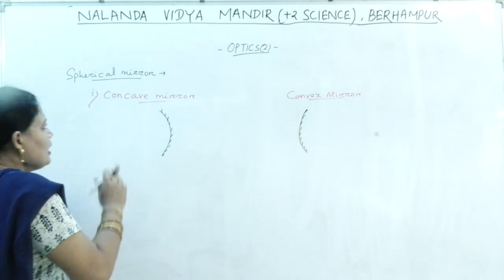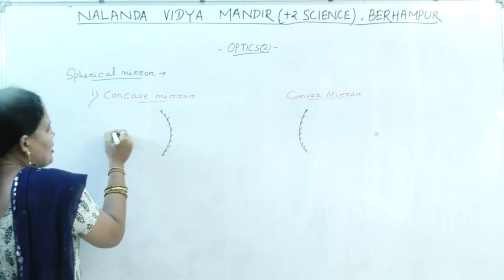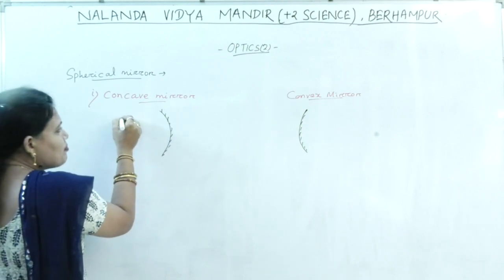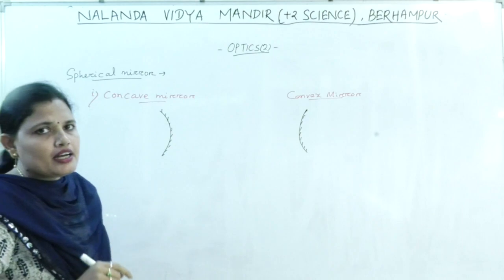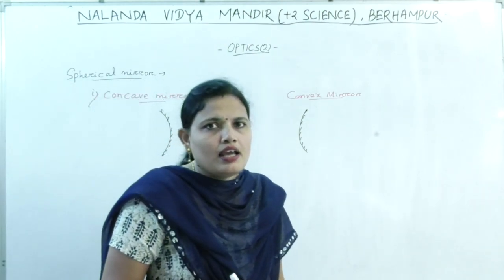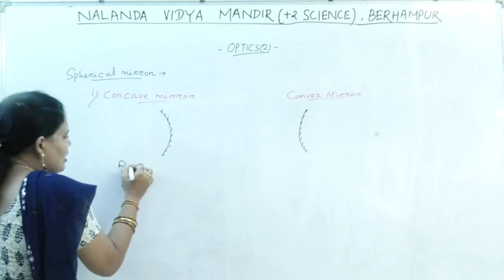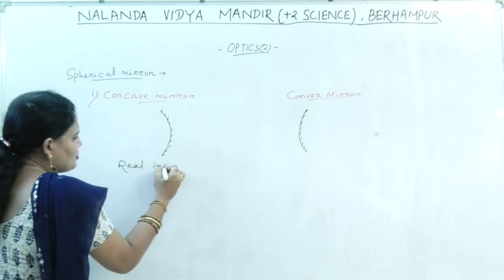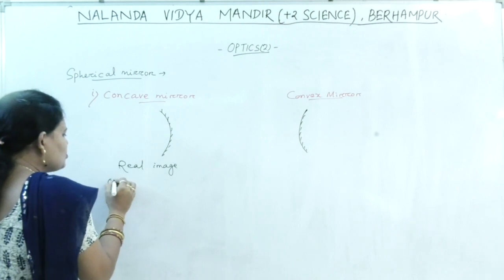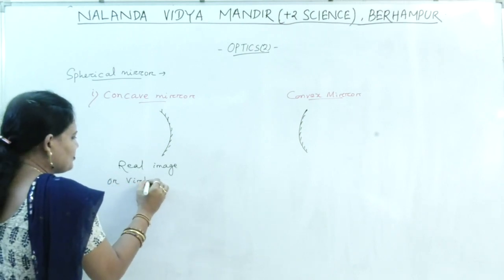Okay? In case of concave mirror, if the rays of light move, then they will actually meet at a point. So in case of concave mirror, either a real image or a virtual image can be formed.